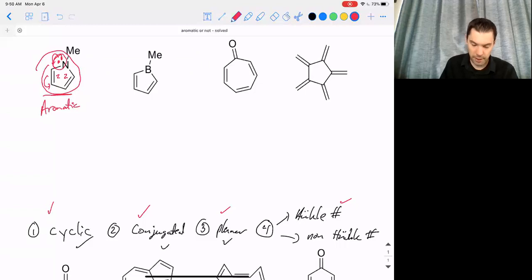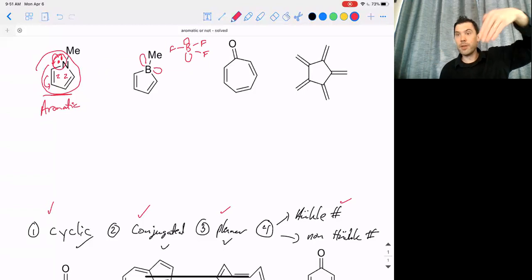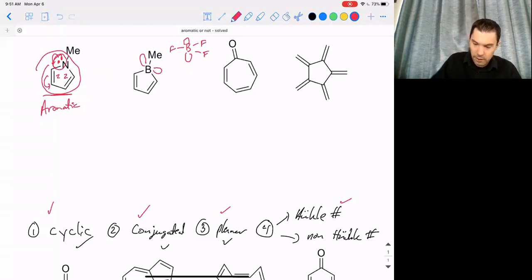If we compare that to the next heterocycle here, boron does not have a lone pair on it. Actually, boron has an open p orbital when it's trivalent. And so generally we try to think about boron as actually being a Lewis acid in a lot of cases. So compounds like BF3 are really great Lewis acids because they have that open p orbital that's looking to accept electrons. And so because of that, this system again here is going to be cyclic, so that'll be okay.